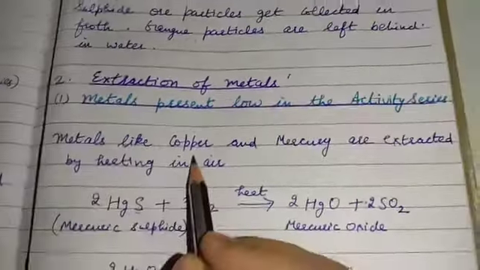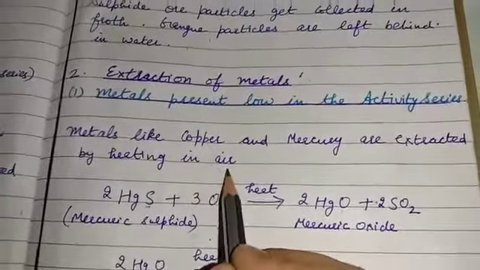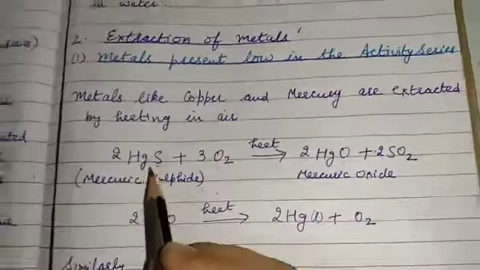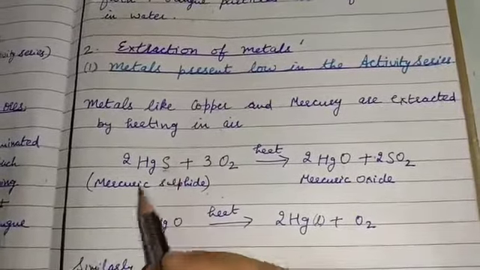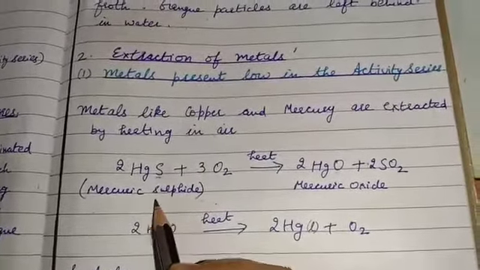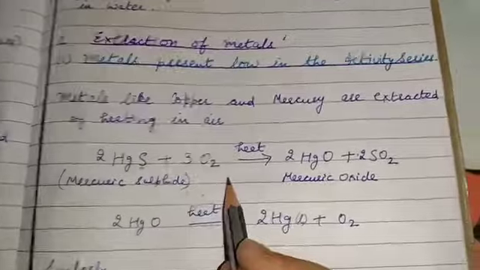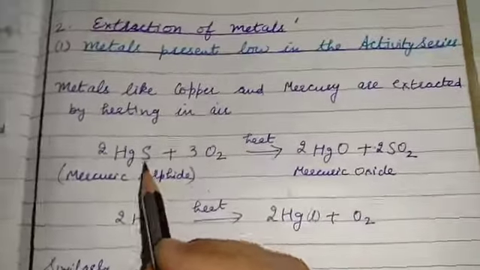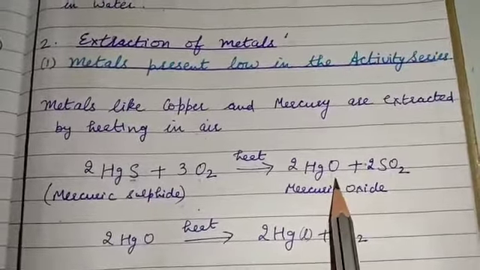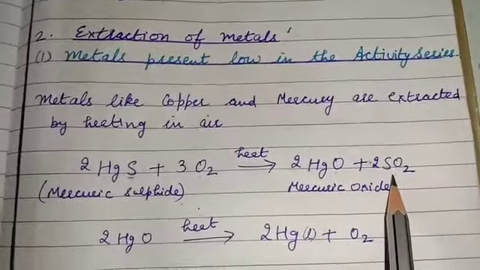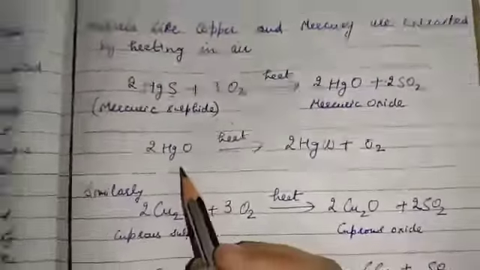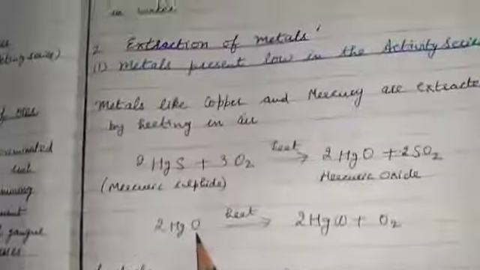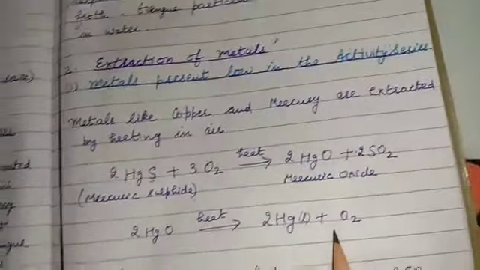Metals like copper and mercury are extracted by heating. So this is the ore of mercury, that is mercuric sulfide or cinnabar. When it is heated, the sulfide ore gets converted into oxide and sulfur dioxide gas is evolved. When this oxide ore is further heated, then mercury gets separated and oxygen gas is evolved.